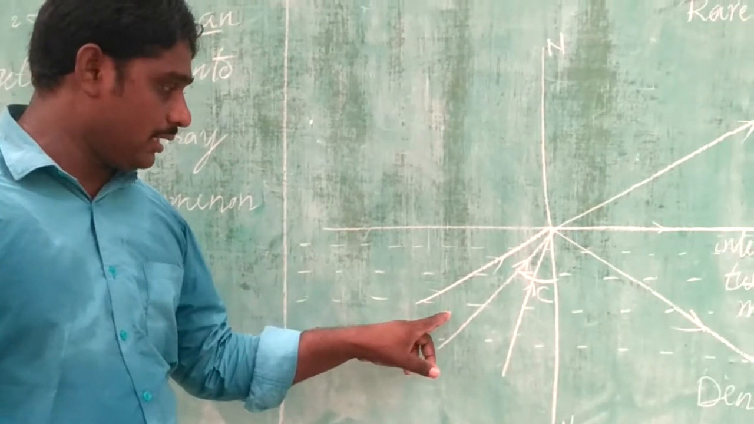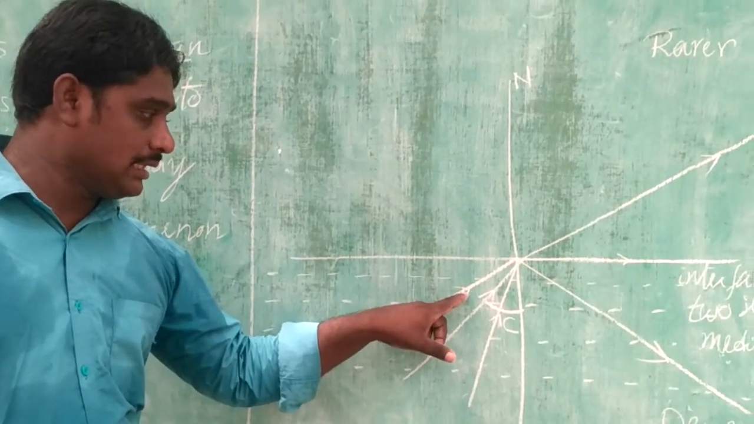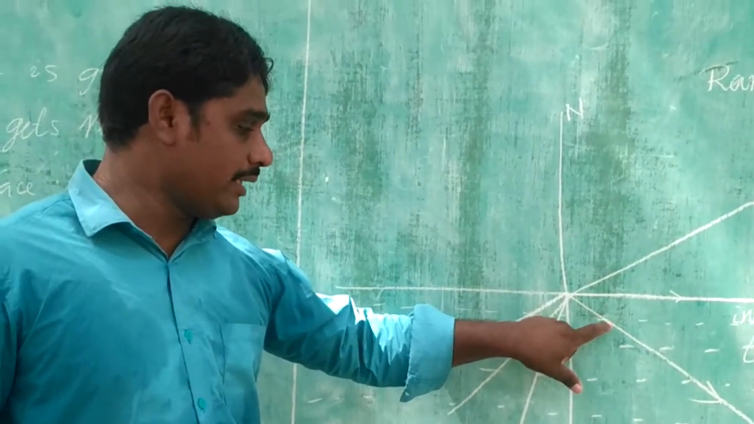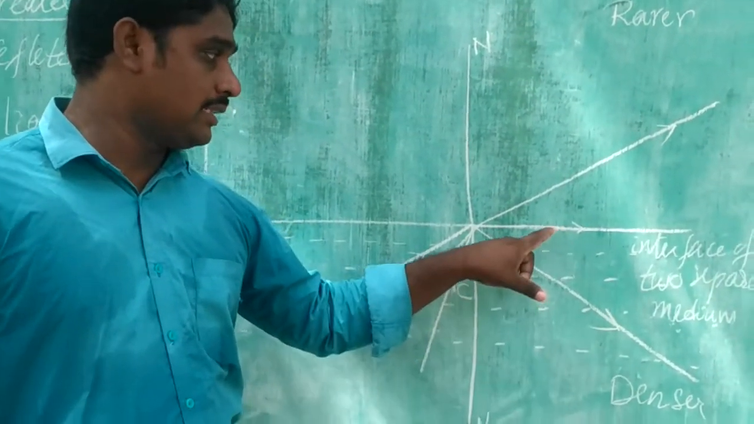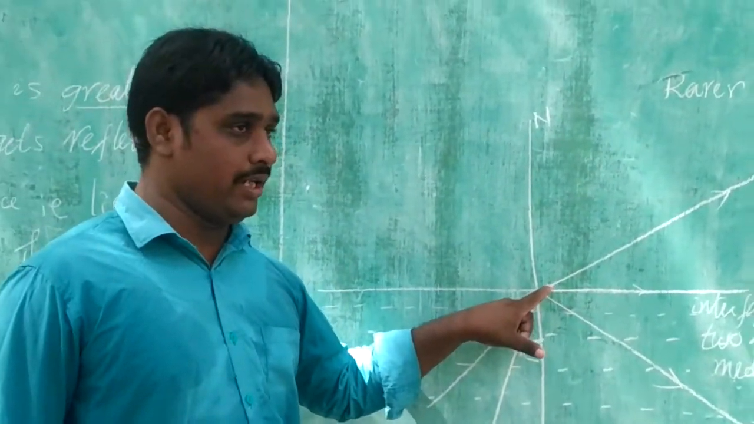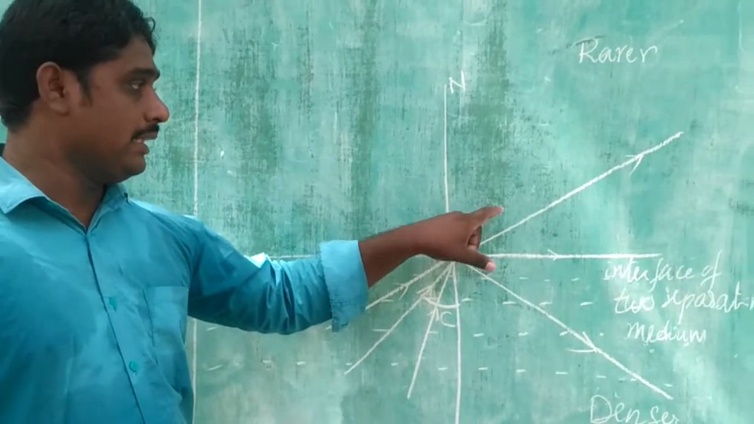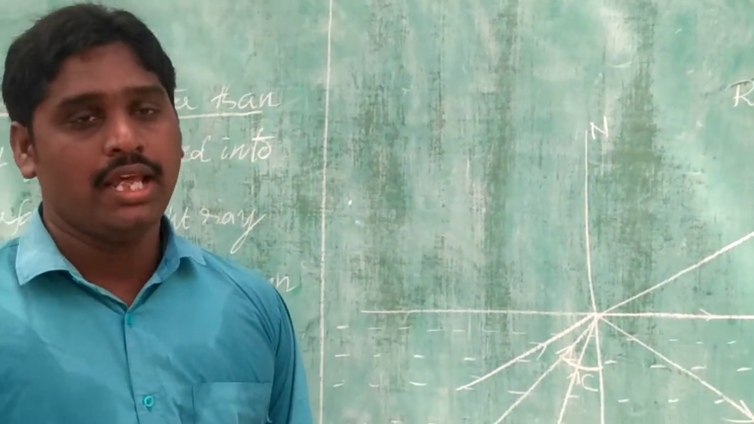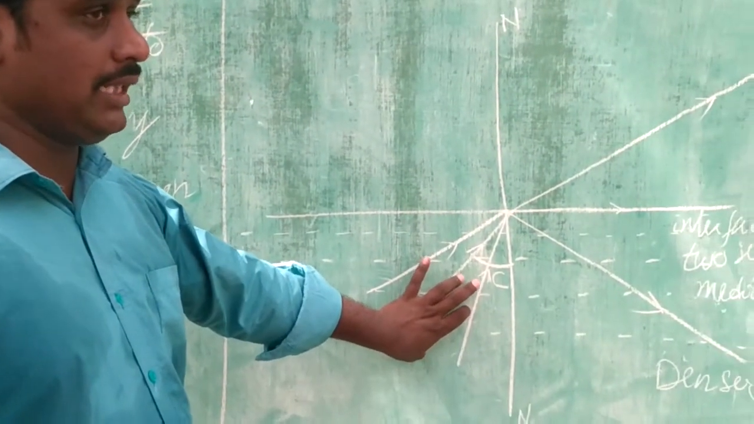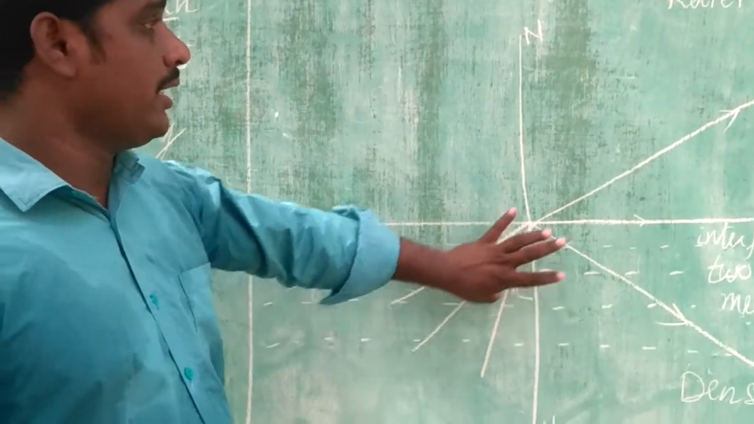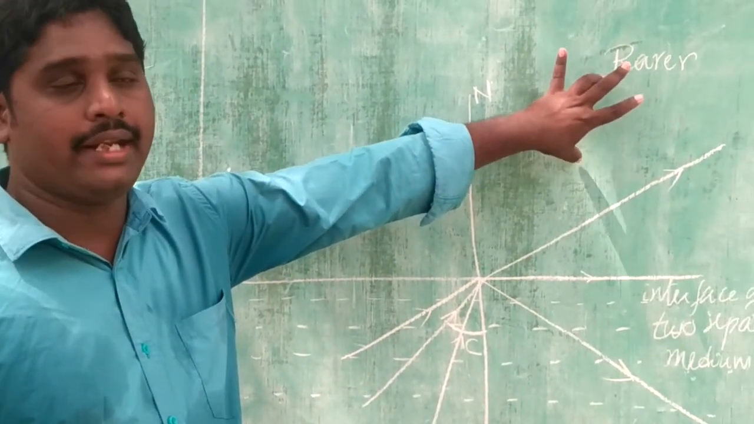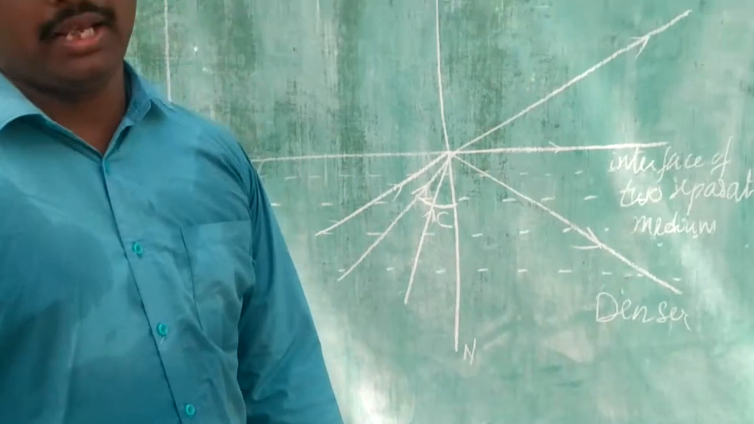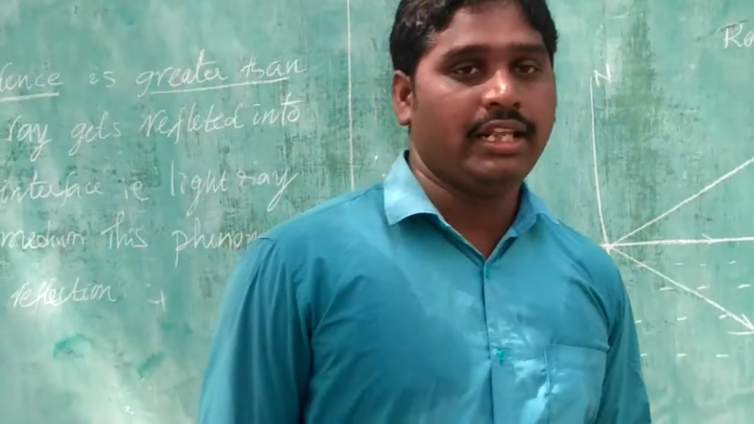Okay, friends, here notice that when the angle of incidence is greater than the critical angle, the light ray is reflected into the denser medium at the surface of the two separating mediums. That is, the light ray never enters the rarer medium. In total internal reflection, the light ray is traveling from denser medium to rarer medium, but does not go into the rarer medium. It gets reflected into the denser medium. This phenomenon is called total internal reflection.